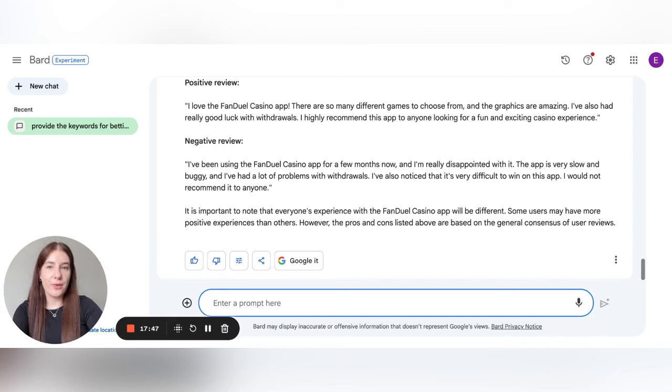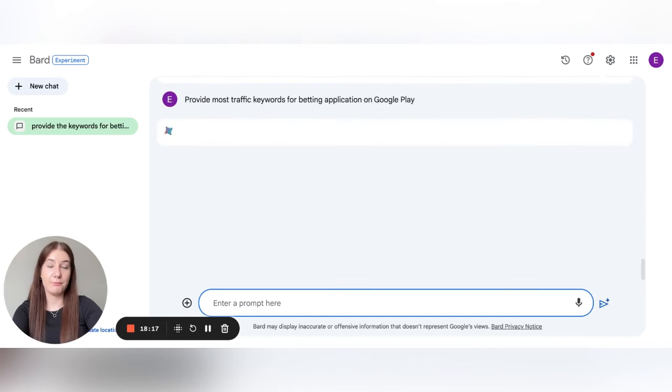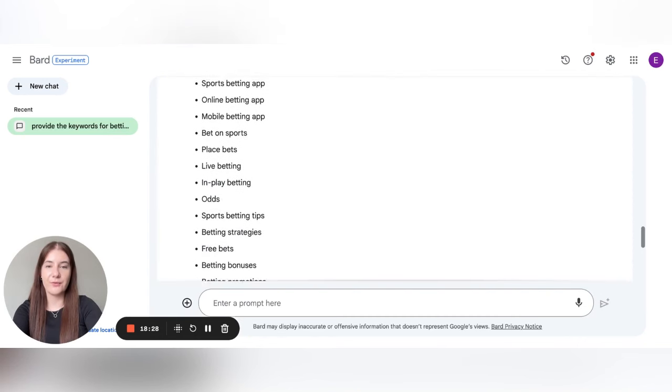We may not be sure that BART has access to some information about the search volume or the keyword traffic on Google Play, but anyway, let's ask it to provide the most traffic keywords for betting applications on Google Play. Because when we are talking about betting and gambling applications, there are more of such apps on Google Play. Let's see the result, whether these keywords are really traffic or not, and how traffic is defined by BART.